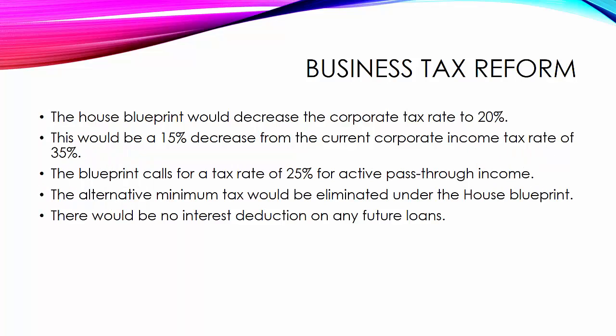Now let's talk about the impact of tax reform on businesses. The House Blueprint would decrease the corporate tax rate to 20%. This would be a 15% decrease from the current corporate income tax rate of 35%. The House Blueprint calls for a tax rate of 25% for active pass-through income. Under the House Blueprint, the alternative minimum tax would be eliminated. There would also be no interest deduction on any future loans.